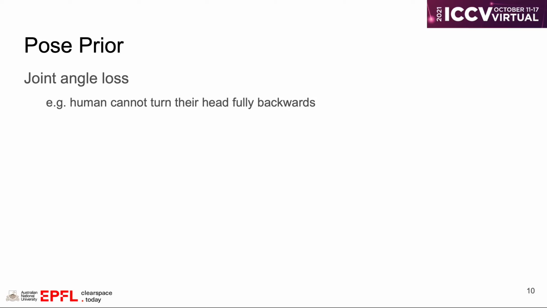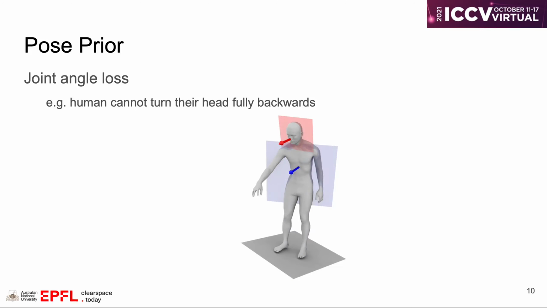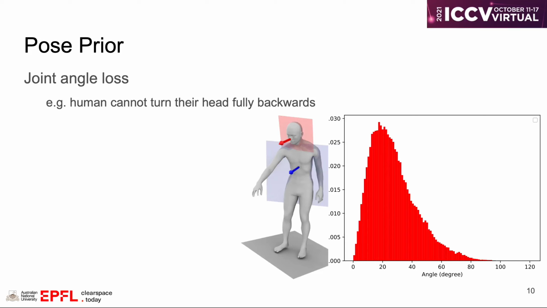The first part is called joint angle loss. Humans are highly constrained by our biological structure. For example, we cannot turn our head fully backwards. Given a pose, we define the orientation of the head as the red arrow and the orientation of the body as the blue arrow. We plot the angle histogram with all training samples, and as we can see, the angle is clearly bounded.